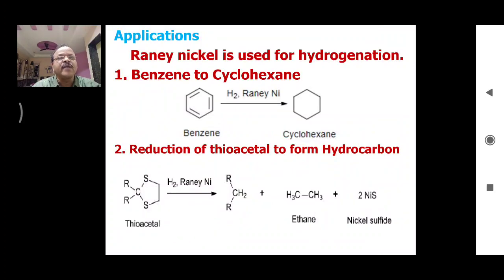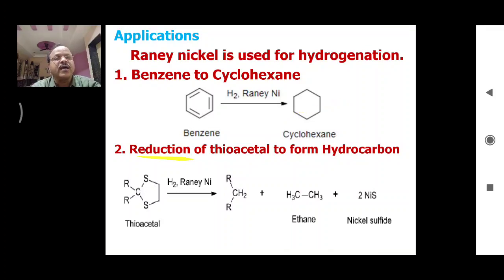Now let's see the applications of Raney nickel, which is used for hydrogenation. The first application is the conversion of benzene to cyclohexane. Benzene consists of 3 pi bonds. When treated with Raney nickel, it forms cyclohexane.